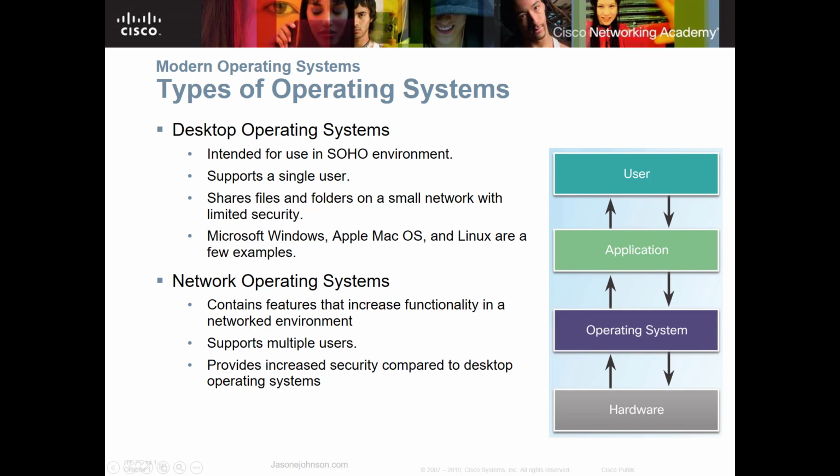The desktop operating systems are primarily designed for a small office, home office, or SOHO, and they usually support a single user. You have a single person that works on there. You don't have a lot of different logons. You have shared files and folders on a small network with limited security. Usually those consist of Microsoft Windows, Apple, or a Linux operating system. Now, Windows and Linux and Mac do allow you to have multiple users on those operating systems, but you don't have logins through a network. You don't have network management of those users. Those are all managed singly on one desktop.